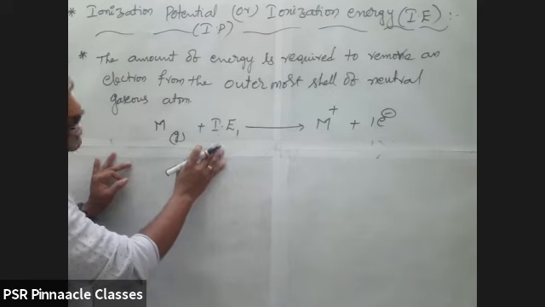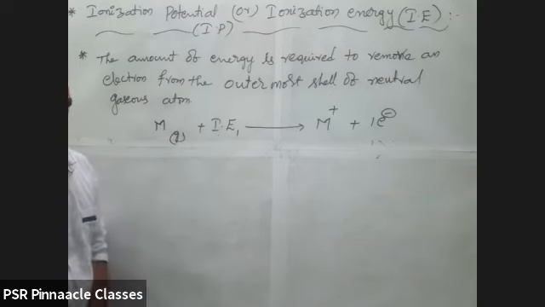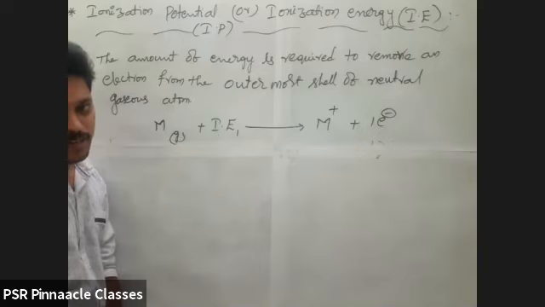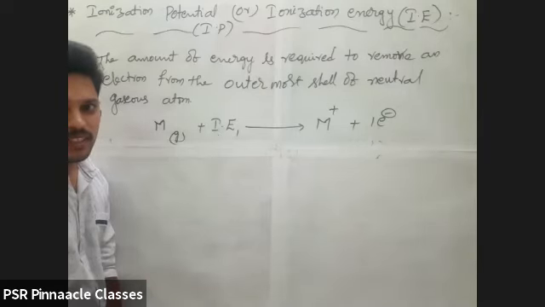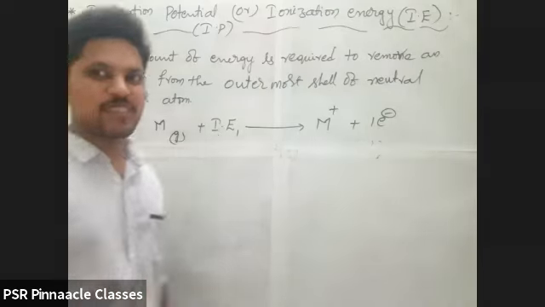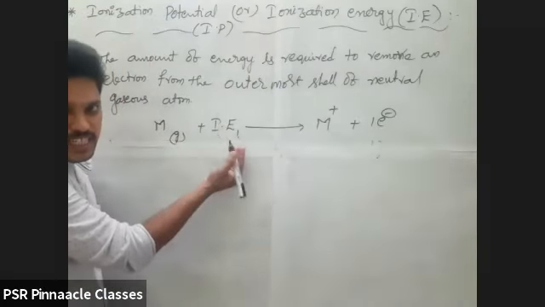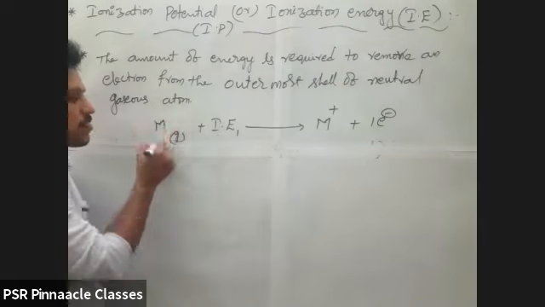Now see whether it is exothermic or endothermic. You are giving energy to the atom, right? The atom is absorbing energy.